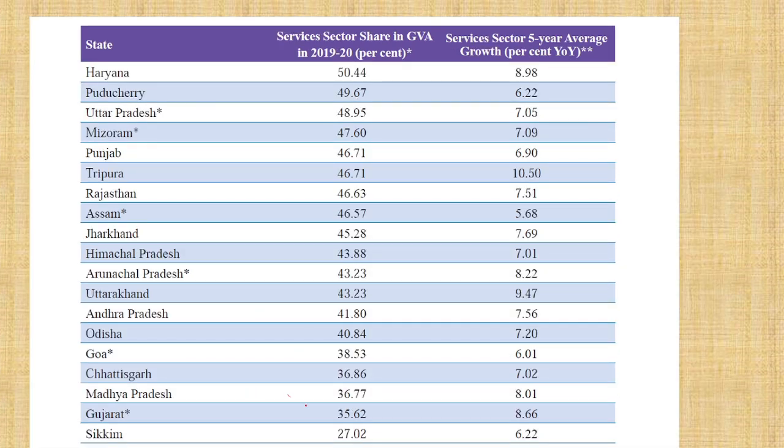Lowest is Gujarat, okay, because much of the GDP contribution of Gujarat is by the manufacturing industry. And Madhya Pradesh, the lowest is here, okay, lowest is here. In Goa, mining is a major factor, not services sector. So this you should know.